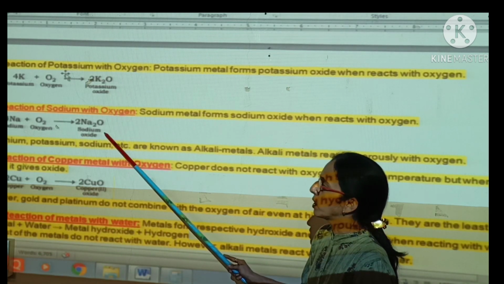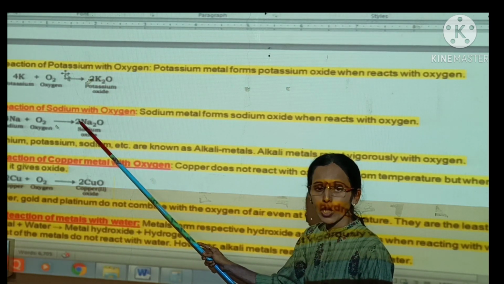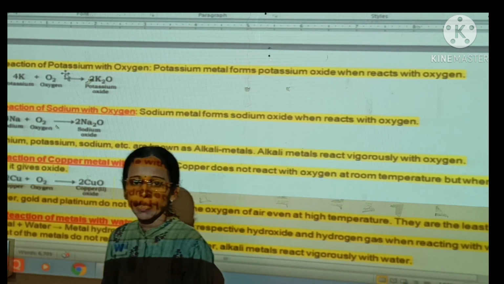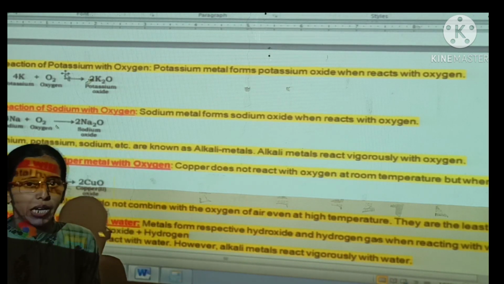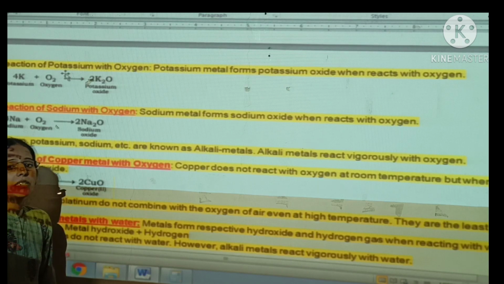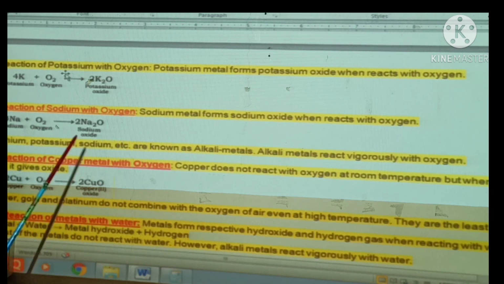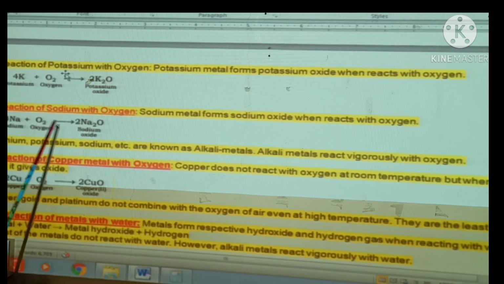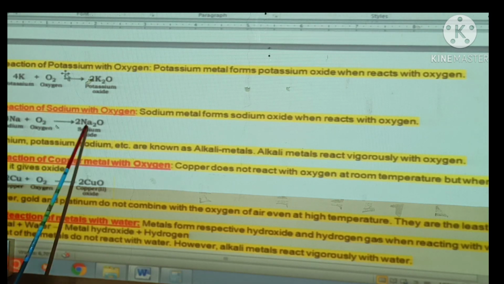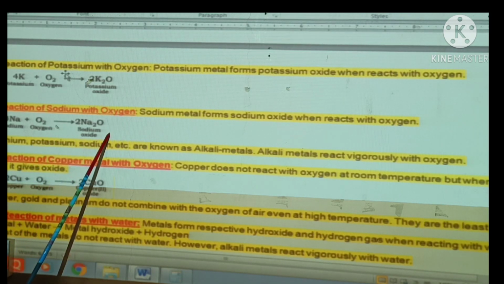Now the same reaction is shown with sodium also. When sodium reacts with oxygen in the air, sodium gets converted into sodium oxide. That is, Na plus O2 gives Na2O. The balanced chemical reaction is 4Na plus one molecule of oxygen gives 2 molecules of sodium oxide.